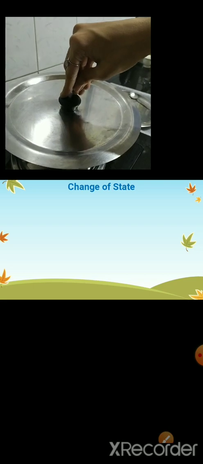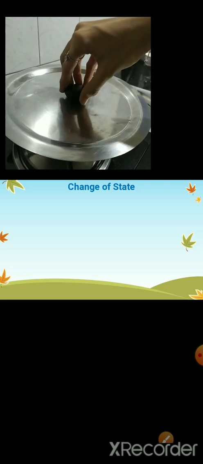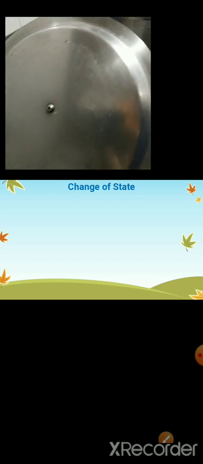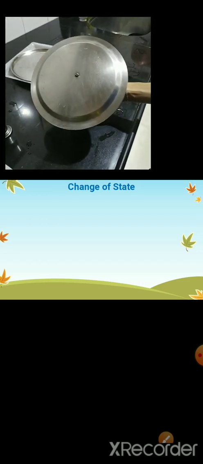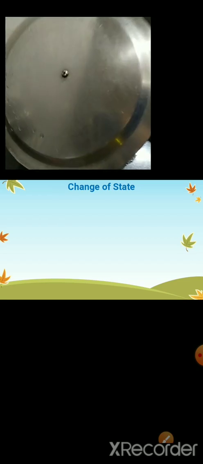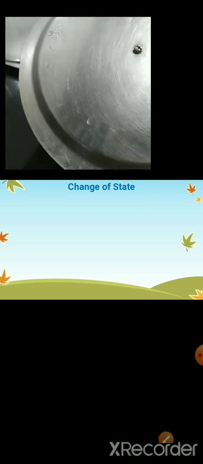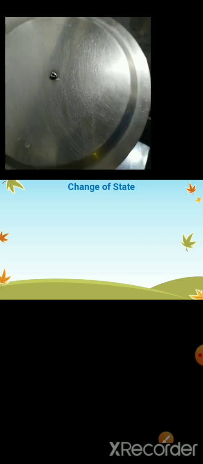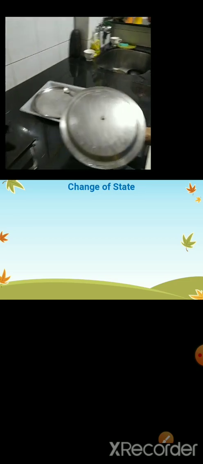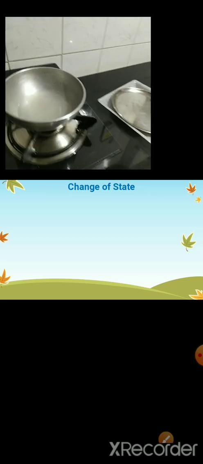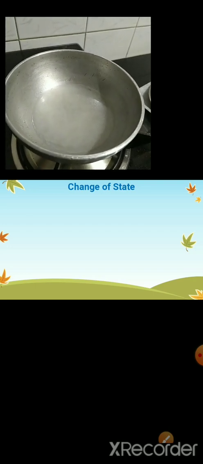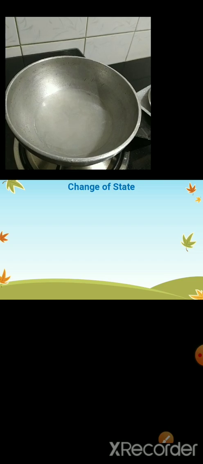So now we are going to open the plate. Observe the plate. So can you see the water droplets? Yes, there are some water droplets. Now the water is cooled and we have seen the water droplets.